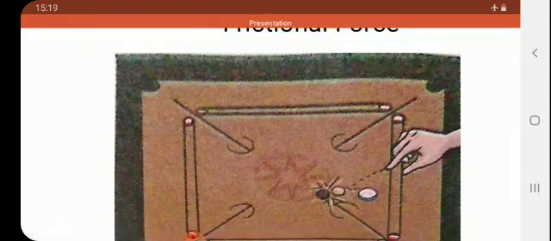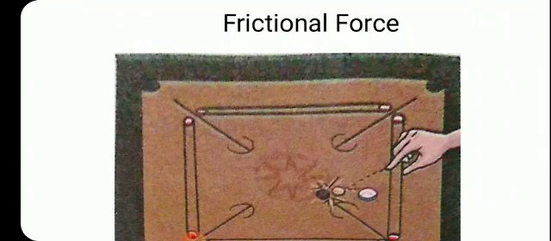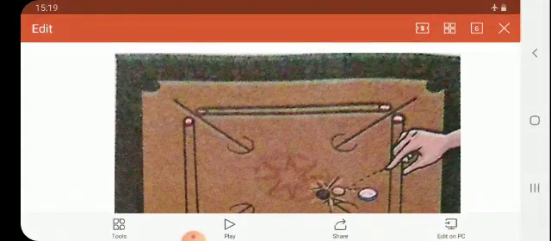Smooth surfaces get rubbed against each other easily, while rough surfaces cannot be easily rubbed because the force of friction between them is much greater. Where will the force of friction be more? Where the surface is rough. Keep in mind, children, the surface should be rough.